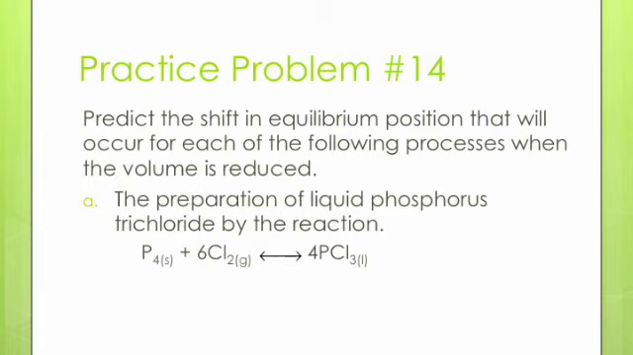Now let's take a look at practice problem number 14. Predict a shift in equilibrium position that will occur for each of the following processes when the volume is reduced. Part A, the preparation of liquid phosphorus trichloride by the reaction P4 solid plus 6Cl2 gas yields 4 PCl3 liquid. If the volume is reduced, the reaction will shift to the side with the smallest volume and the least amount of gaseous moles. In this example, there are 6 moles of gas on the left side and no gases on the right. If we reduce the volume, this reaction will shift right to the side with the lower volume.